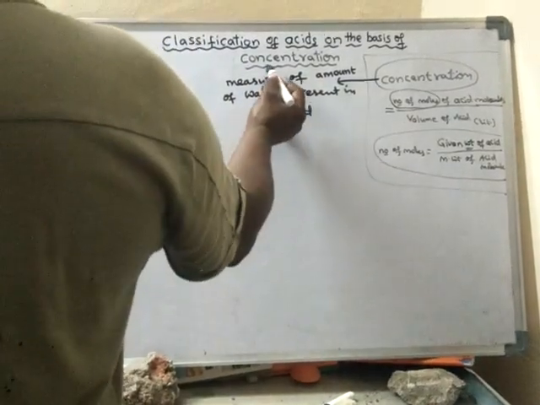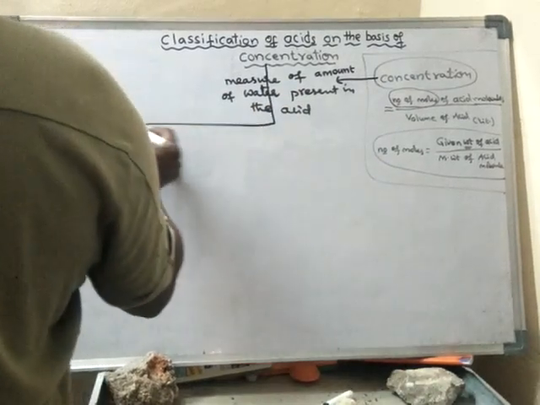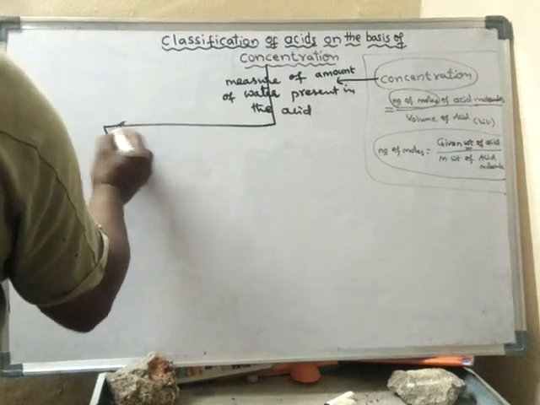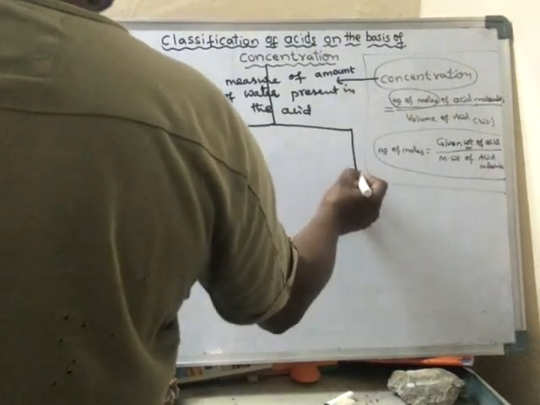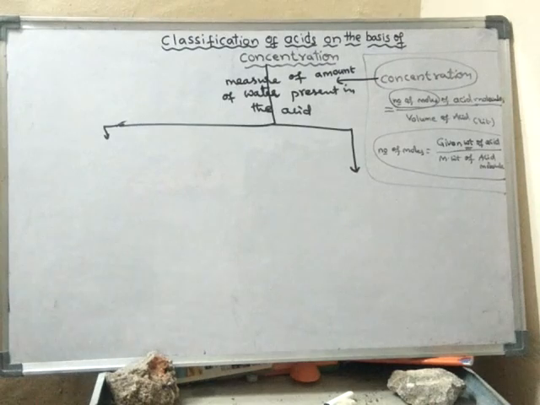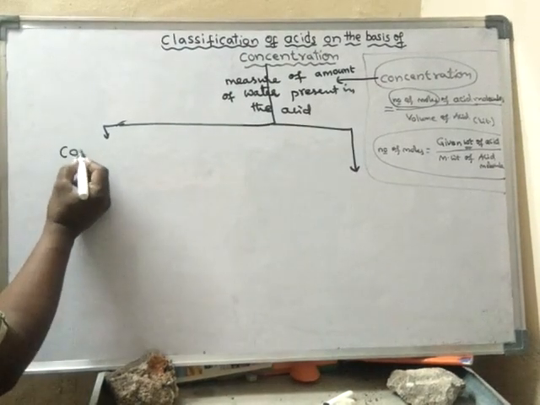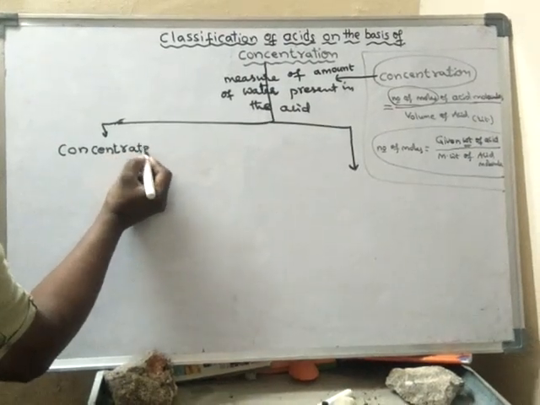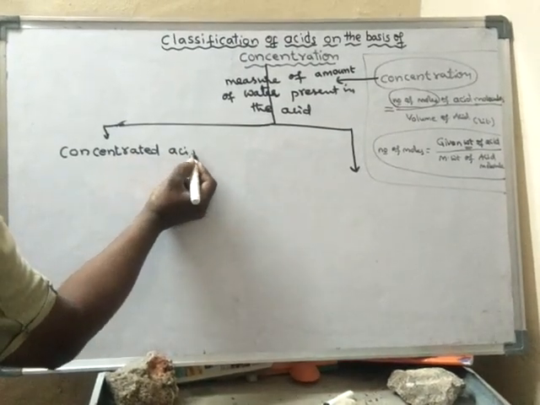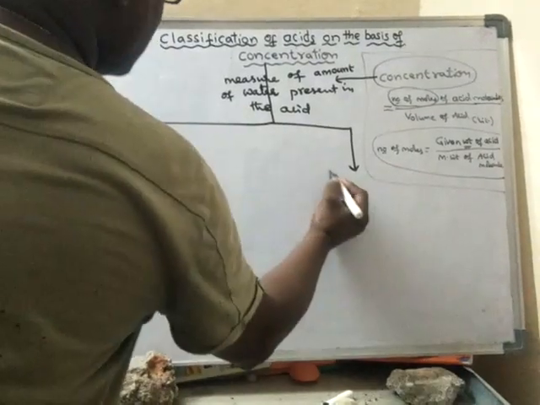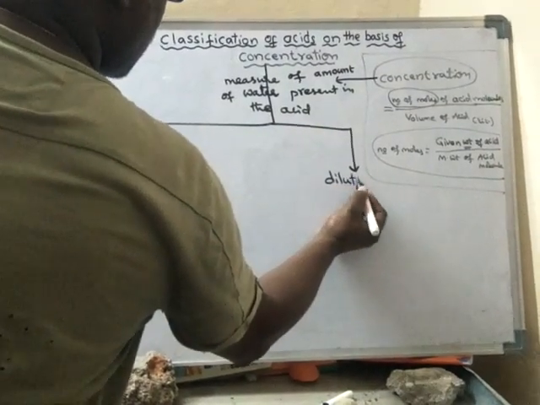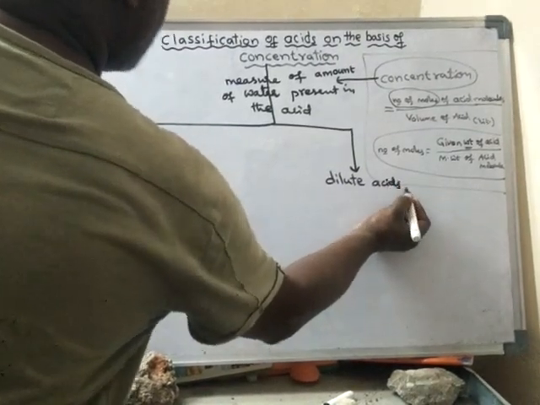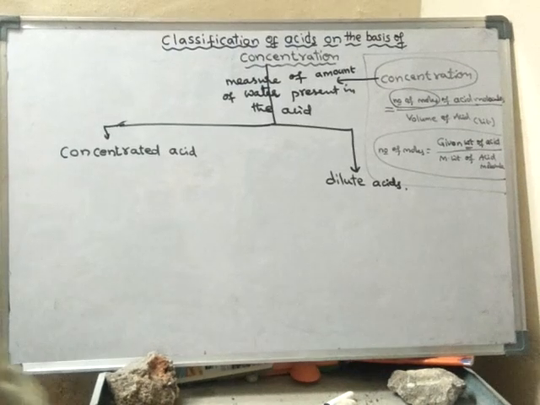So based on the concentration, the acids are classified into two types. What are they? Concentrated acids and dilute acids.